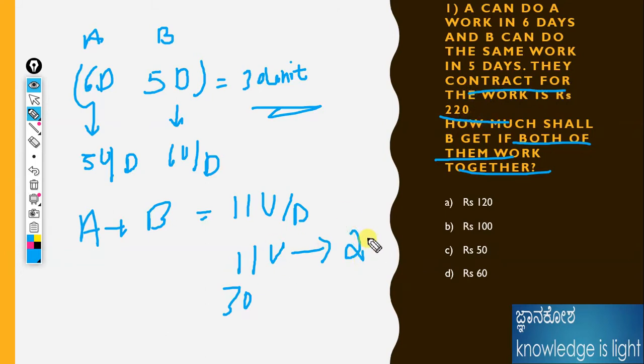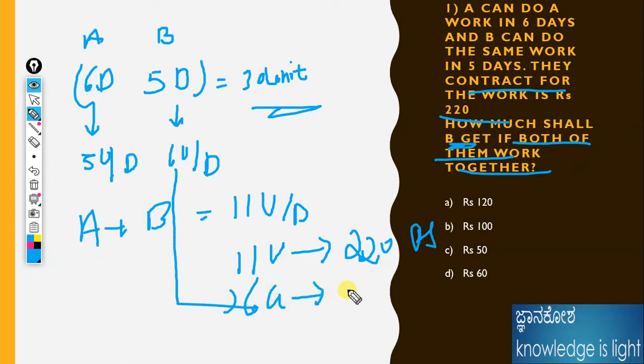For B, how much? The question is asking B. B will get how much? B is 6 unit. How much should it be? It should be less than that one, right? 220 — keep it as that in the numerator, because in the numerator we need the smaller value. I'll keep 6 in the numerator and 11 in the denominator. Therefore, 6 by 11 of 220. Therefore B will get 120 rupees.